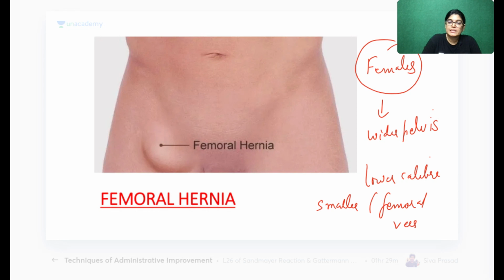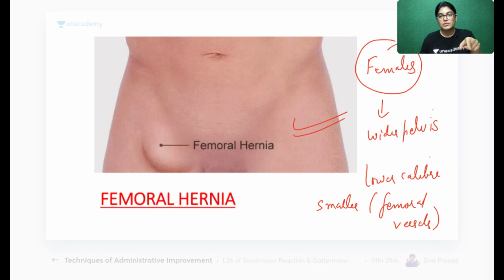So these are the two reasons why femoral hernia is more common in females. In females, their abdomen is sometimes lax also. They go through multiple pregnancies and surgeries, and if you are not going for good exercise and fitness, your abdominal wall is slightly weak and you have a wide pelvis.